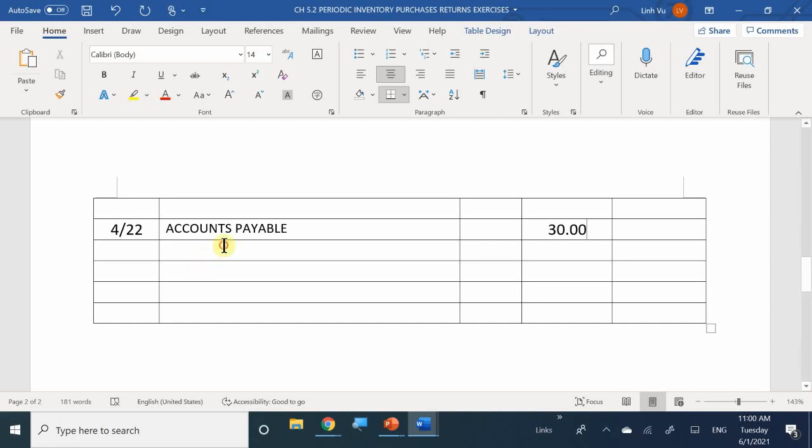Okay. So in this case, what account am I going to use? Good, right? This is going to act as an allowance.